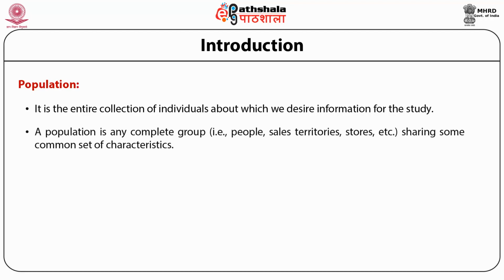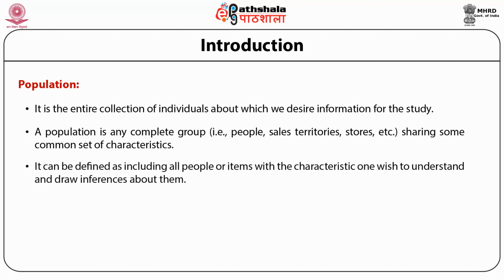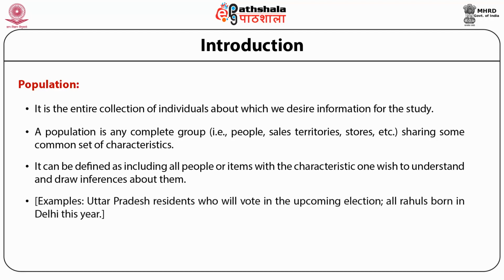A population is any complete group, that is people, sales territories, stores, etc., sharing some common set of characteristics. It can be defined as including all people or items with the characteristics one wishes to understand and draw inferences about. For example, Uttar Pradesh residents who will vote in the upcoming election. Second, all Rahuls born in Delhi this year.